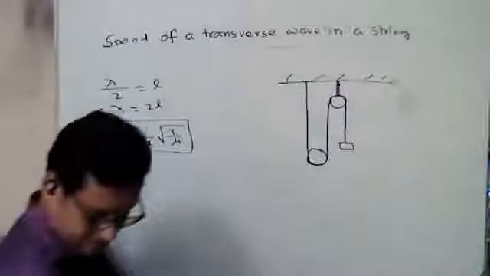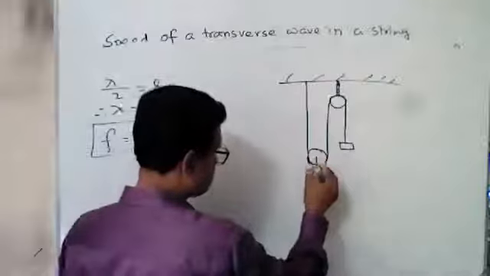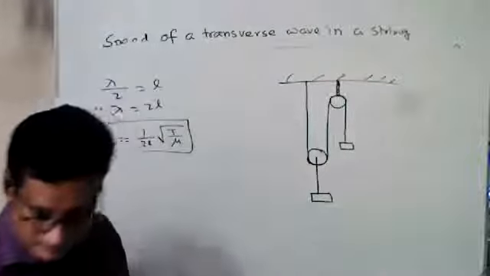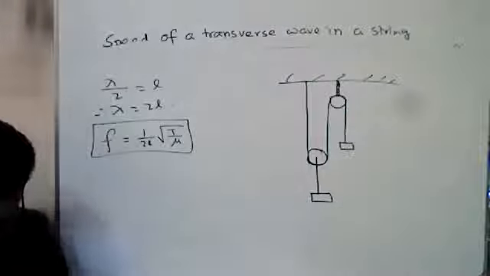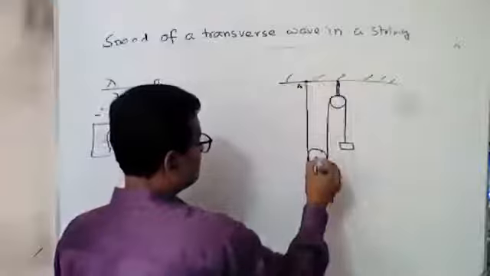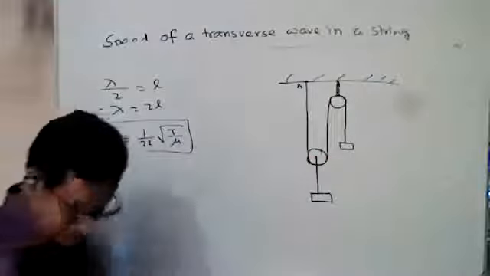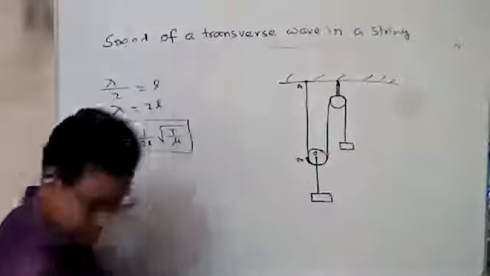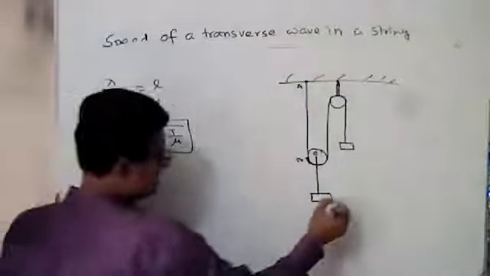And here is the mass. This point is A. This point is B. This point is C. And this point is D.